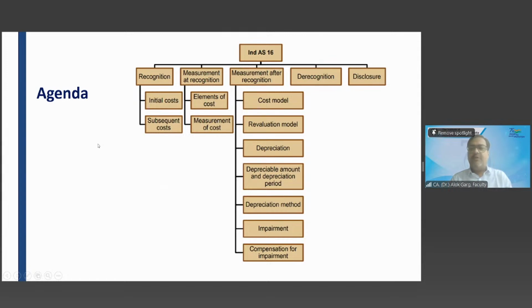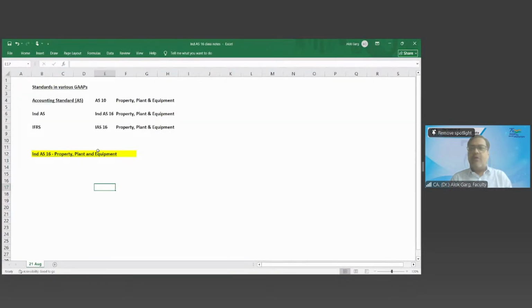So coming to the universe of standards based on fixed assets in various GAAPs. In accounting standards, we have AS 10, right? Whether AS 6, depreciation accounting, is also there?